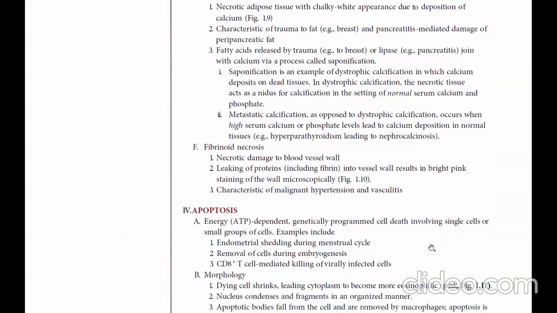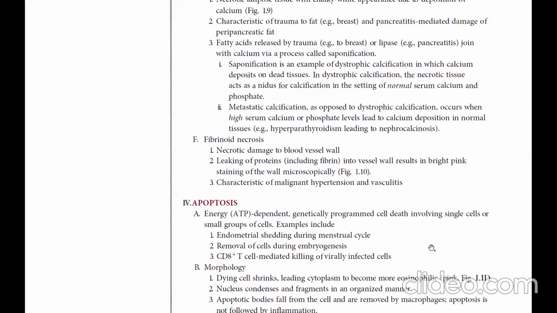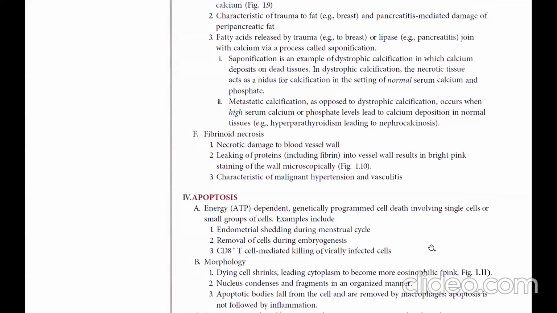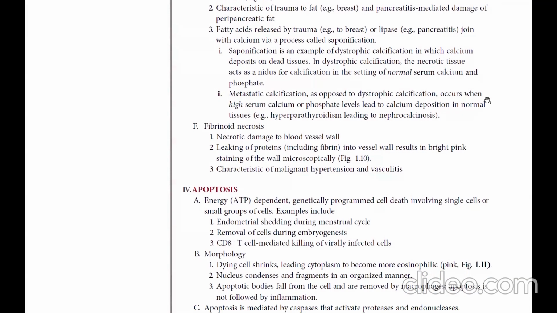Fibrinoid necrosis is necrotic damage to blood vessels. Leaking of proteins including fibrin into the vessel wall results in bright pink staining of the wall microscopically, characteristic of malignant hypertension and vasculitis.